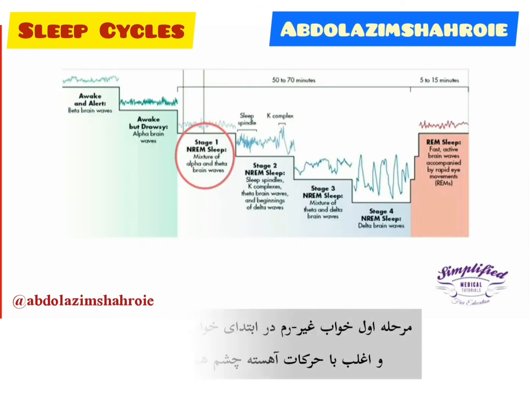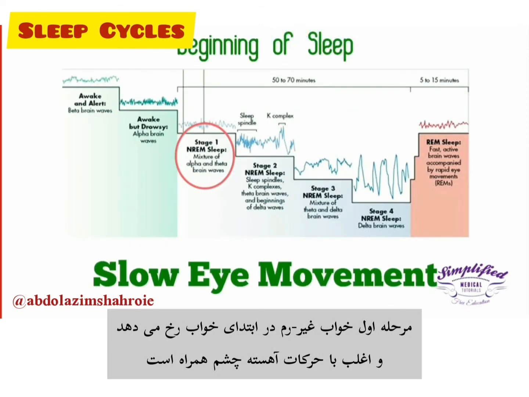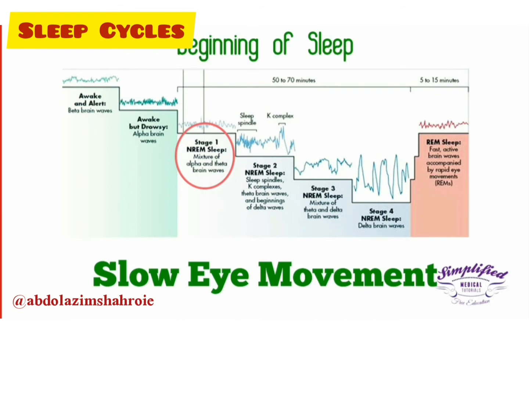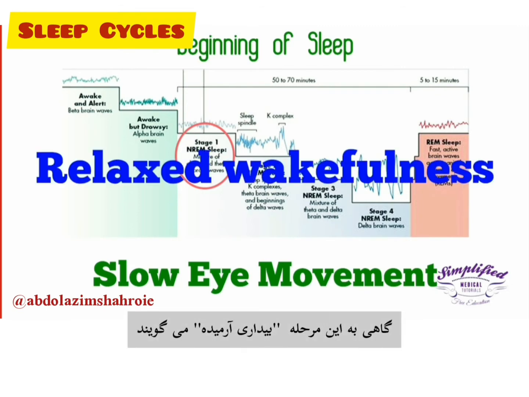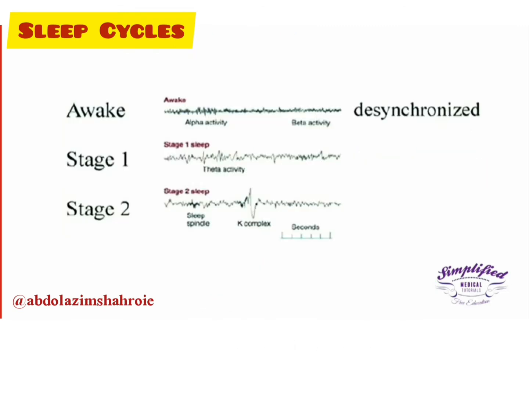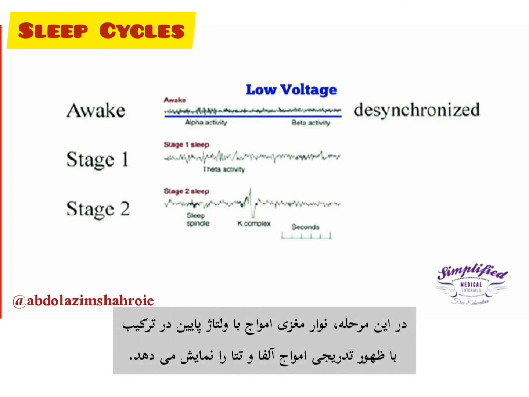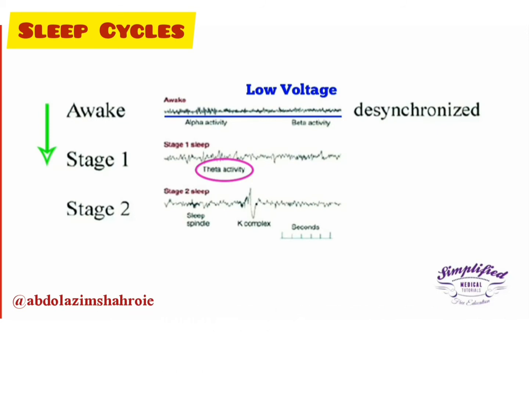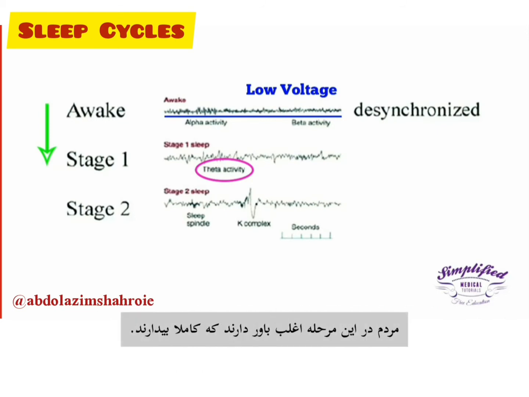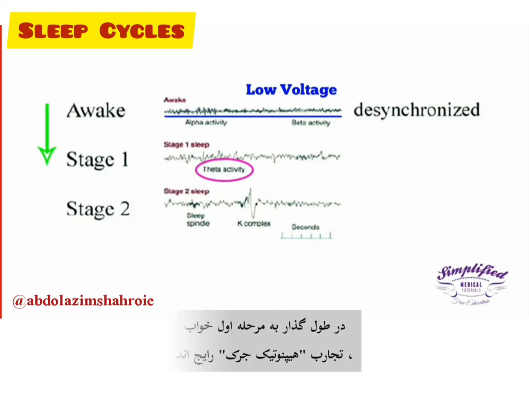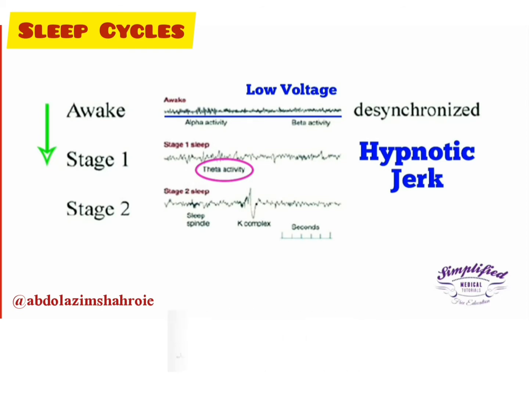Stage 1 occurs mostly at the beginning of the sleep with slow eye movements. This state is sometimes referred to as the relaxed wakefulness. The EEG begins to show a low voltage mixed frequency pattern where the alpha waves disappear and the theta wave appears. People aroused from this stage often believe that they have been fully awake. During the transition to stage 1 sleep, it is common to experience hypnic jerks.